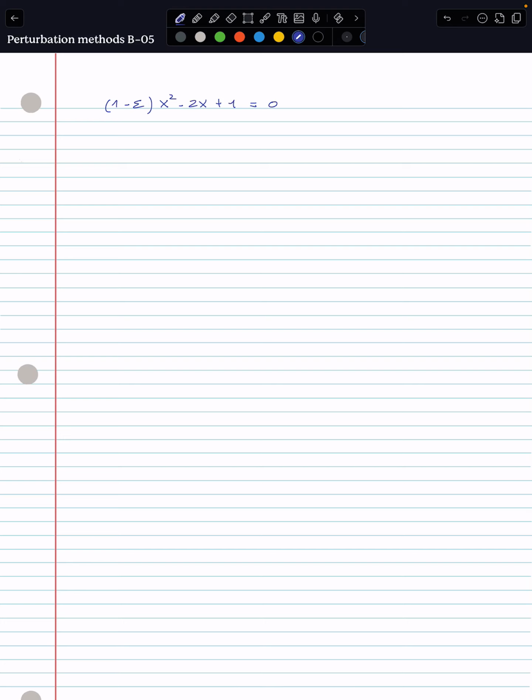All right, so in this new problem, we're going to solve another algebraic equation, which is also slightly perturbed. I probably forgot to write it before, but this is something that is obvious here. Epsilon is always a small number in what we do here. And we want to solve this problem.